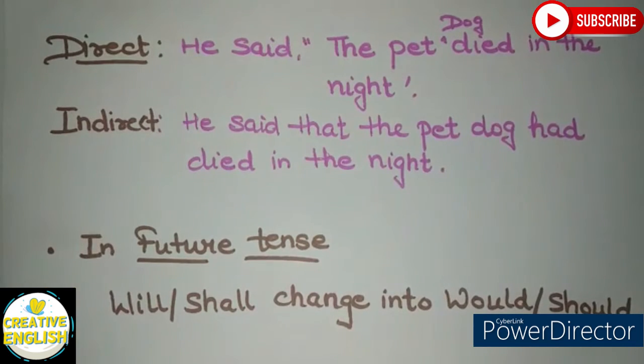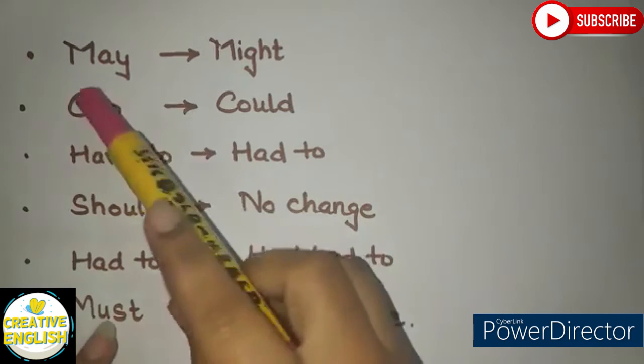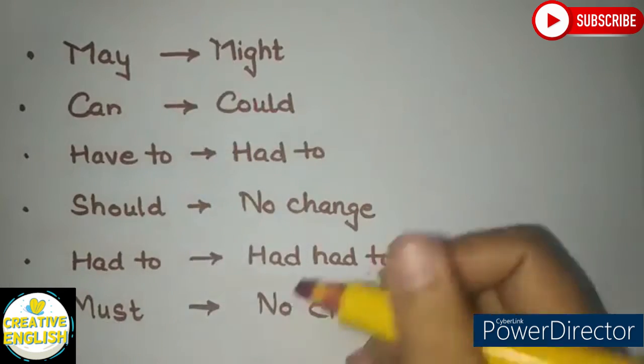In future tense, the changes are very easy to understand. Will and shall will get changed into would and should. Other than this, what we can change in indirect speech is may into might, and can into could.